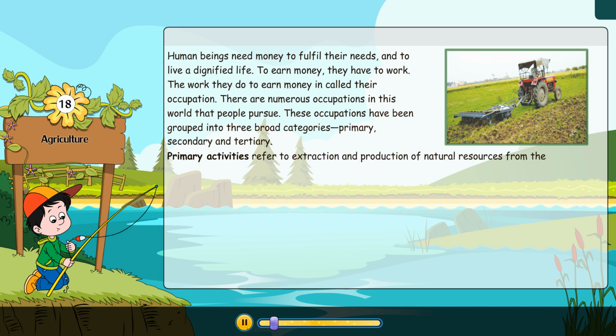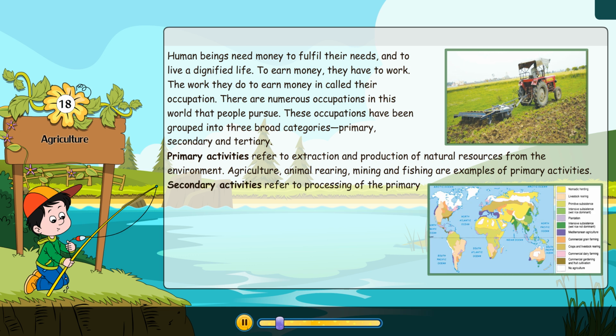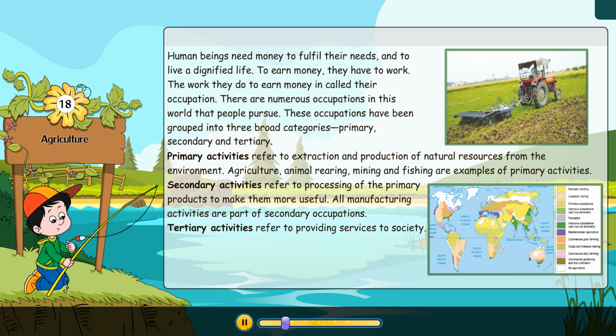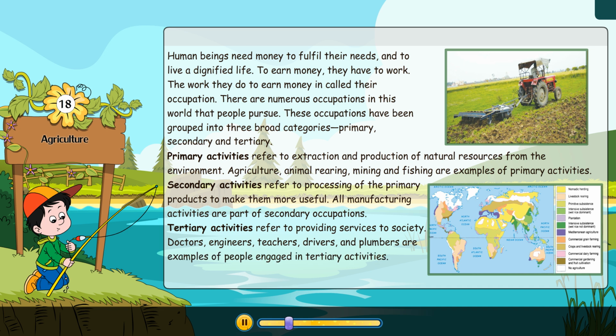Primary activities refer to extraction and production of natural resources from the environment. Agriculture, animal rearing, mining, and fishing are examples of primary activities. Secondary activities refer to processing of the primary products to make them more useful. All manufacturing activities are part of secondary occupations. Tertiary activities refer to providing services to society. Doctors, engineers, teachers, drivers, and plumbers are examples of people engaged in tertiary activities.